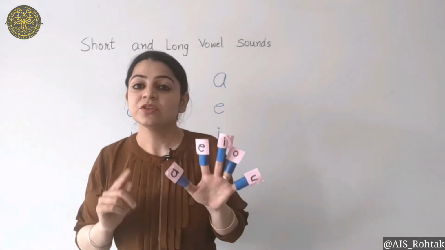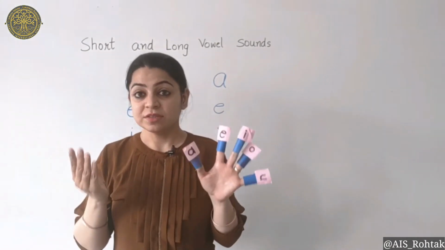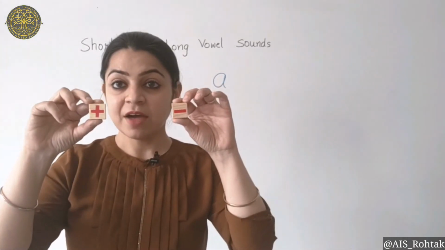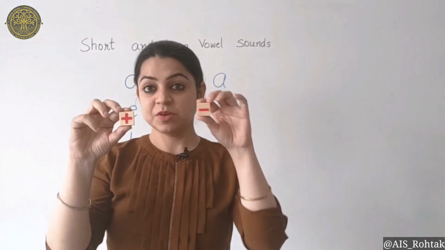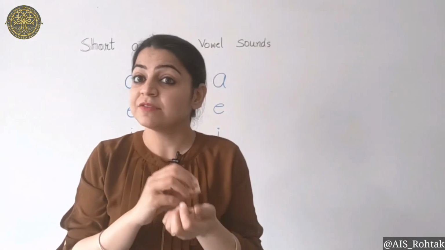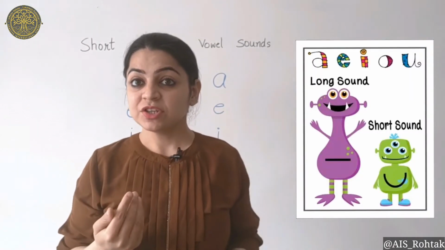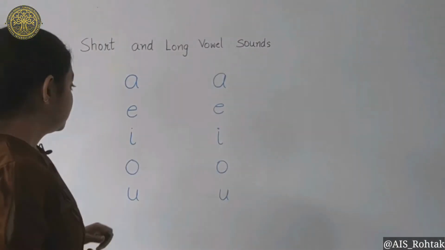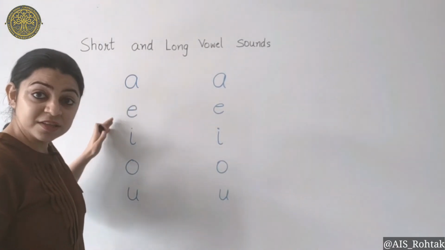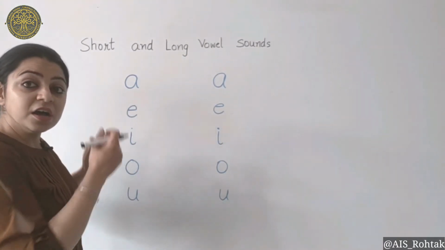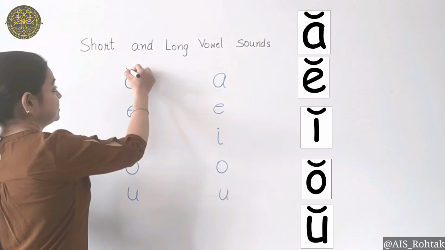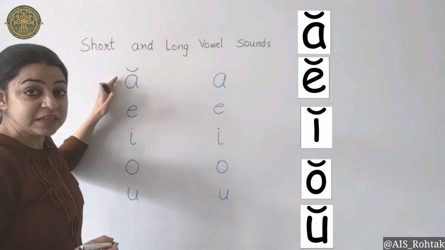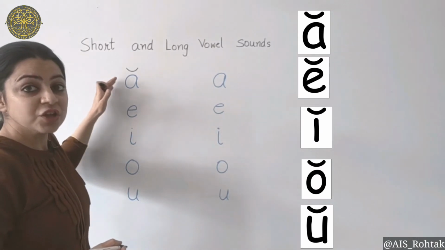And now we are going to learn what their short sounds and what their long sounds are. The way we have symbols for addition and subtraction in mathematics, we also have symbols for long sound and short sound for the vowels. I'm going to tell you those symbols today. The vowels that make their short sound have a curve on their head like this. When you see a curve on the vowel's head, it means it is going to make the short sound.